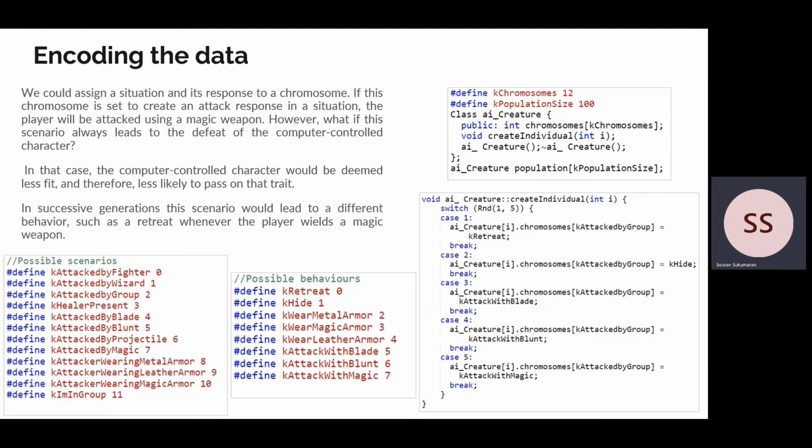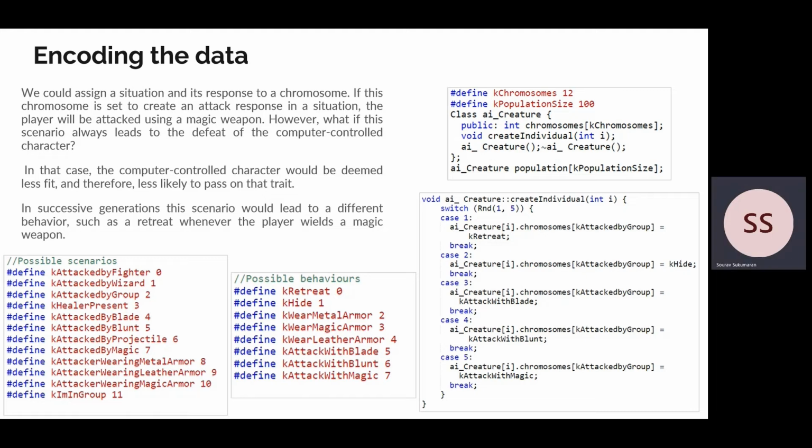However, what if this scenario always lead to the defeat of the computer controlled character? In that case, the character would be deemed less fit and therefore less likely to pass on that trait. In successive generation, this scenario would lead to a different behavior such as retreat whenever the player wields a magic weapon.